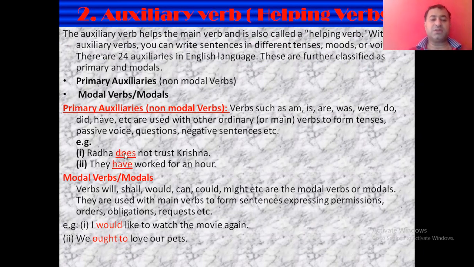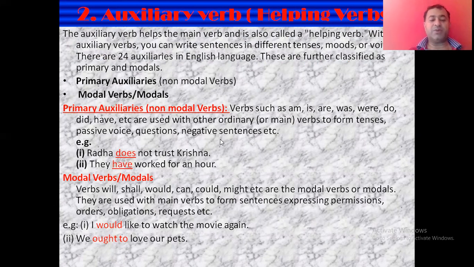So this does is only helping in making this sentence negative. So it is used along with the main verb, that is trust. So this is helping the main verb. So it is the primary auxiliary, that is the helping verb. They have worked for an hour. So worked here is the main verb. But this have is showing that it is the present perfect tense.